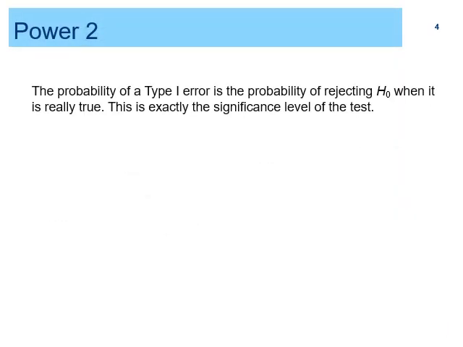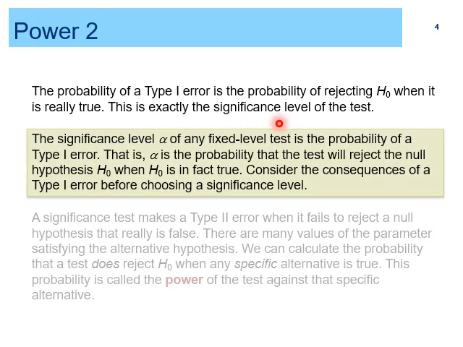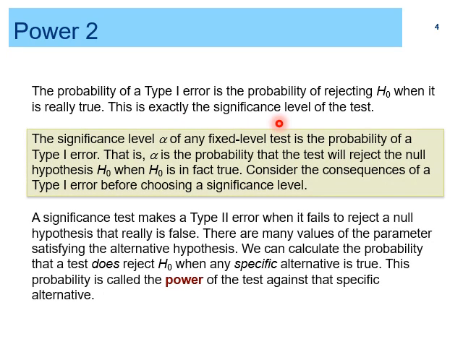So power: we already learned about the type 1 error. The probability of a type 1 error is the probability of rejecting the null hypothesis when it is really true. This is exactly the significance level of the test, that is alpha. The significance level alpha of any fixed level test is the probability of a type 1 error. That is, alpha is the probability that the test will reject the null hypothesis when the null hypothesis is in fact true. Consider the consequences of a type 1 error before choosing a significance level.